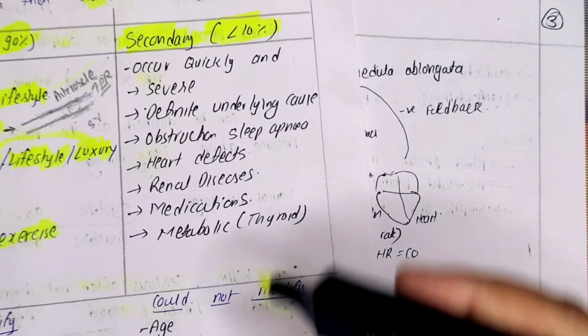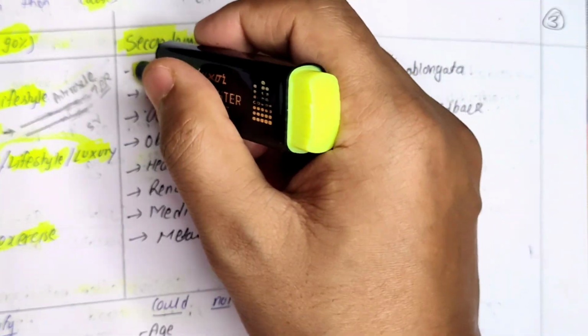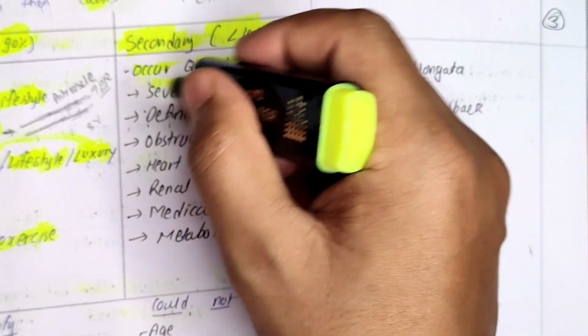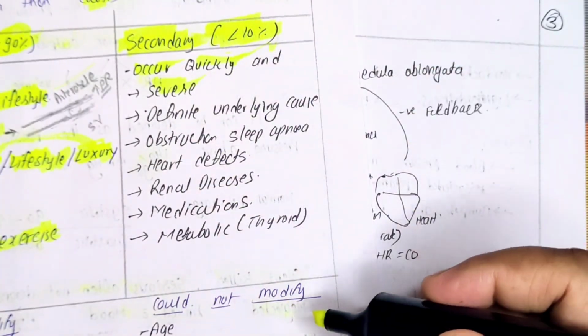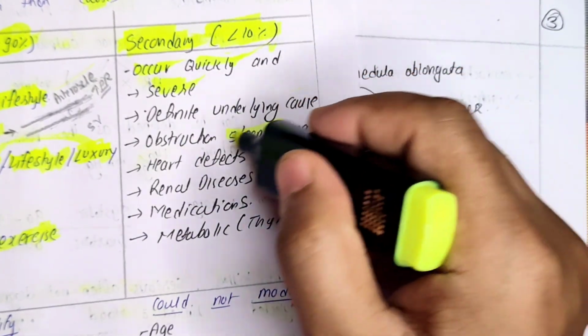Then the risk factors for the secondary are these conditions occurring quickly, and this is a very severe condition because it is secondary to some other conditions. Definite underlying causes are there, like sleep apnea.